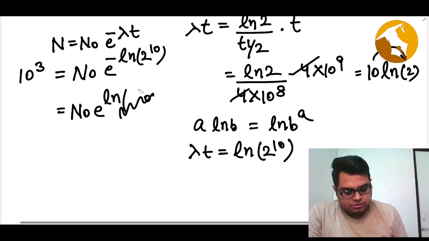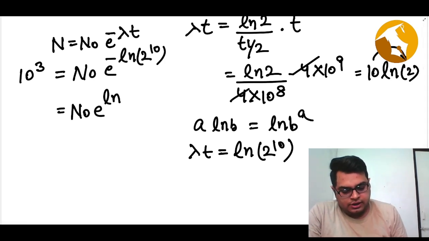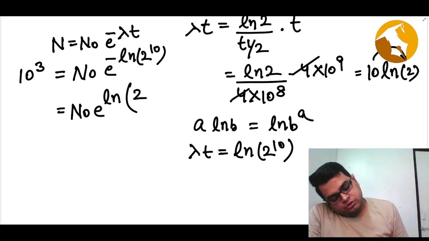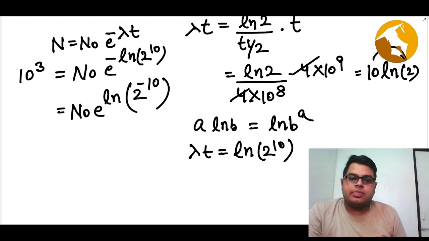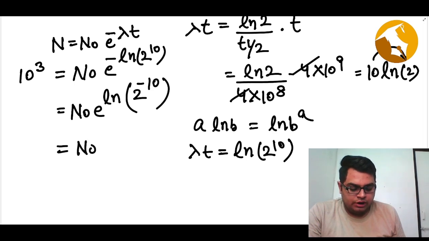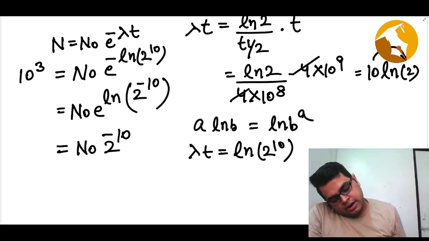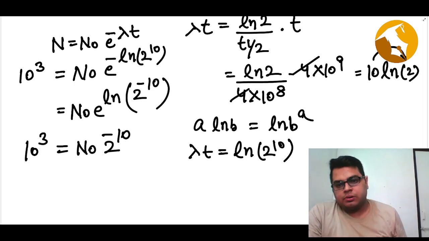The feature does not work very well. Anyway, it becomes 2 to the power minus 10. So now what will happen? Exponential and log cancel each other out. So you are left with this 2 power minus 10, and on this side we have 10 to power 3.